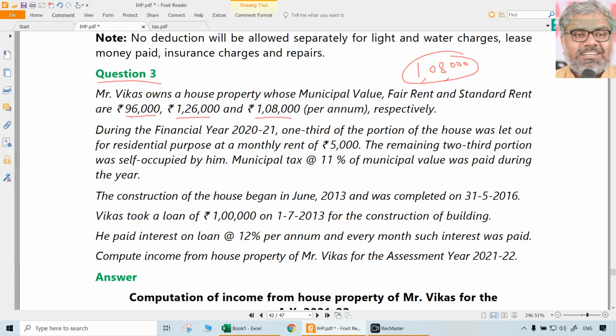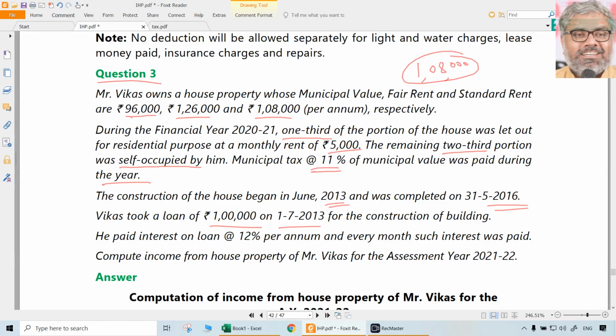Keep it aside. During the financial year, 1/3 of the portion of the house was let out for residential purposes at a monthly rent of 5,000. Remaining 2/3 portion was self-occupied by him. Municipal tax of 11% of municipal value has been paid during the year. Construction of the house began in June 2013 and completed on 31st May 2016. And Vikas took a loan of 1 lakh on 1/7/2013 for the construction of the building.